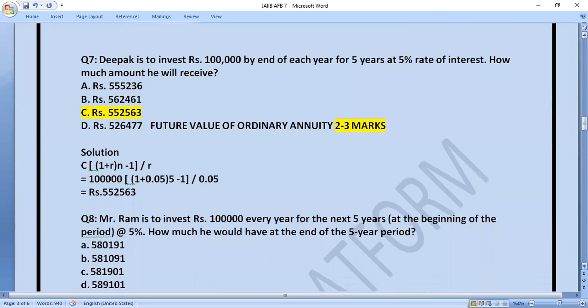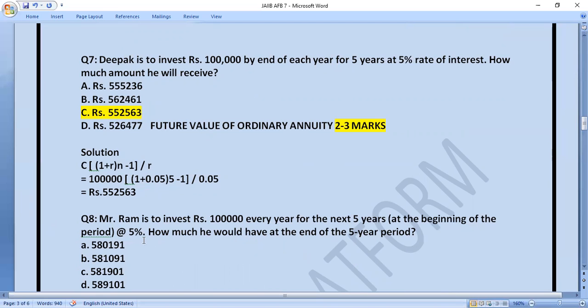Question number 8. Mr. Ram is to invest 1 lakh every year for next 5 years at the beginning of the period. How much he would have at the end of 5th year period? So here friends, you were supposed to find ordinary annuity, and when we talk about this question, here you have to find the annuity due, because he will be investing at the beginning. So you have to solve this question.